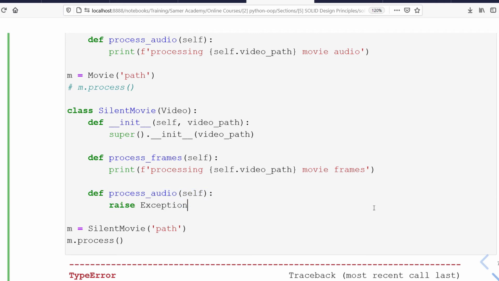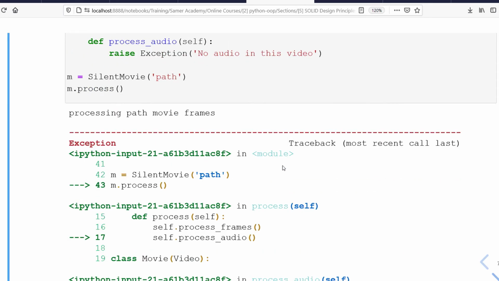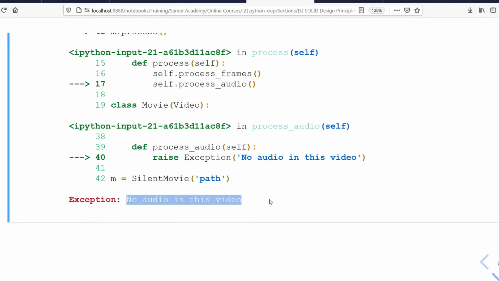Let's say I will redefine this method, but because there is no audio, I will say raise exception, no audio in this video. Now if I run, another error will appear. What's this error right now? It's no audio in this video.